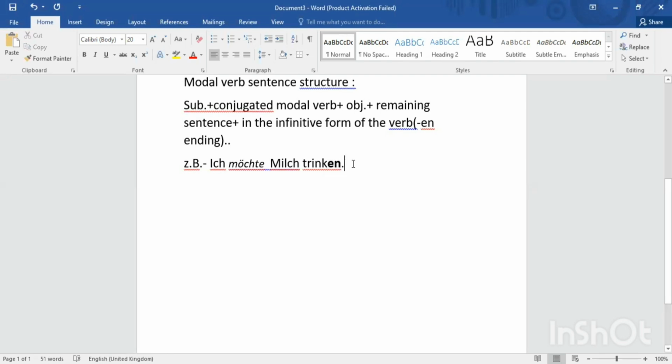Don't conjugate these general verbs. These will come at the end of the sentence only, and in the infinitive form, that means with the en ending, in the cases of modal verbs, not the general sentence structure.